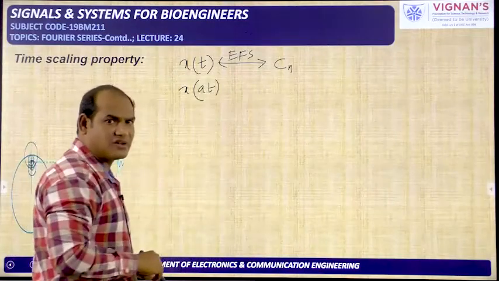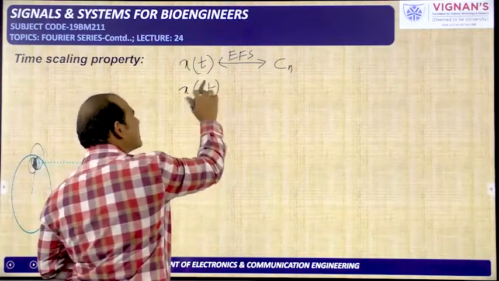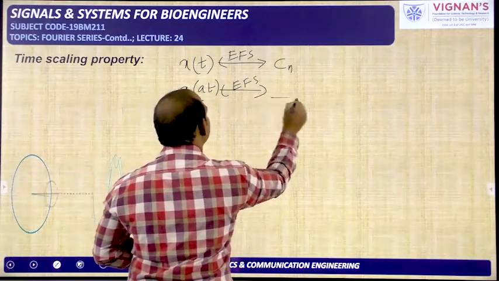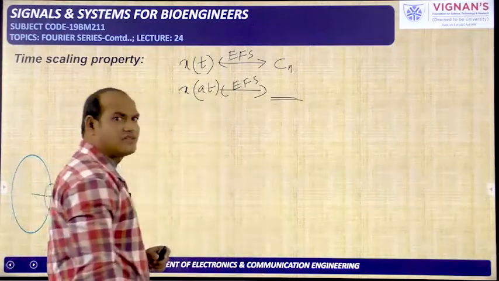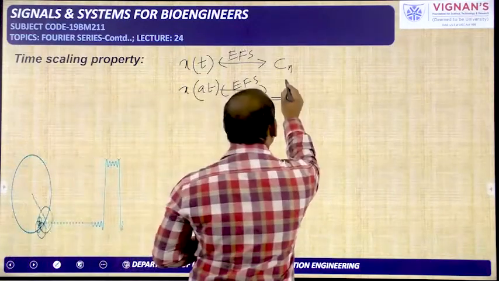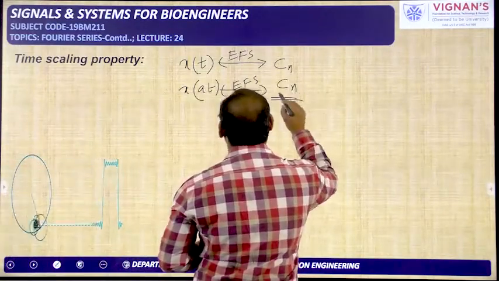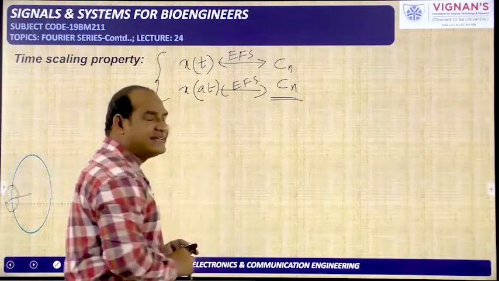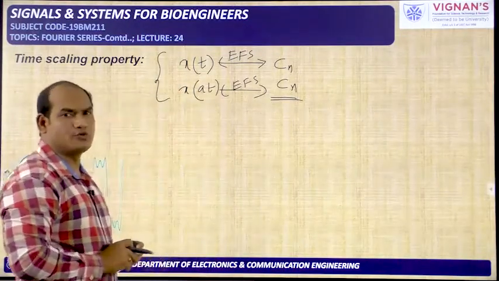For this signal, what is the exponential Fourier series coefficient? That is the property we are going to see. In this case, you will get the same coefficient Cn only. That's why it is important. Only in this property will you see the same coefficient.